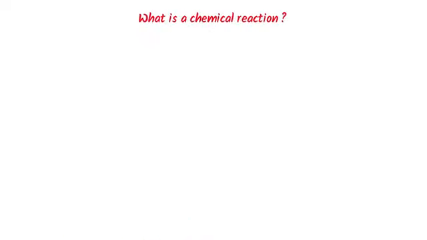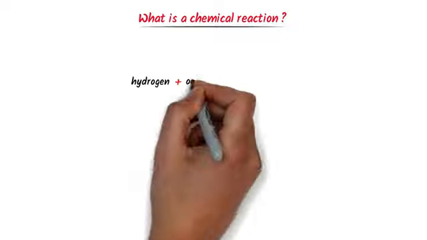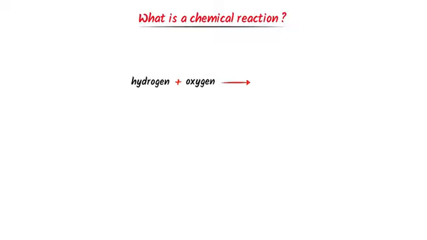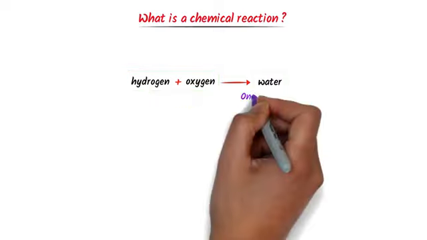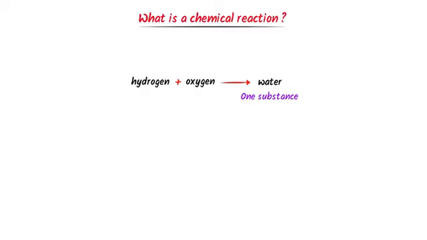Now what is a chemical reaction? Well, we know that when hydrogen and oxygen react together, they form water. This is the left hand side and this is the right hand side of the reaction. Hydrogen and oxygen are known as reactants and water is known as the product. Here, two different substances react together to form one new product.